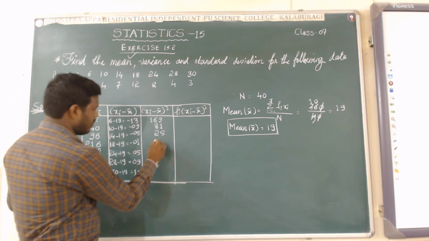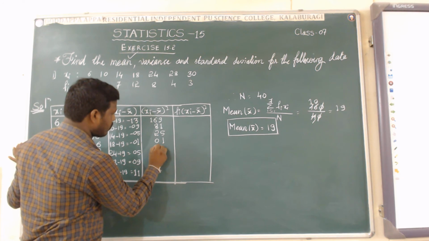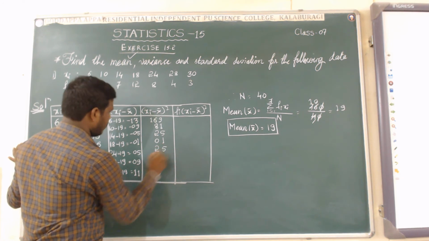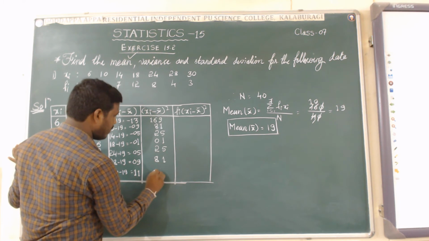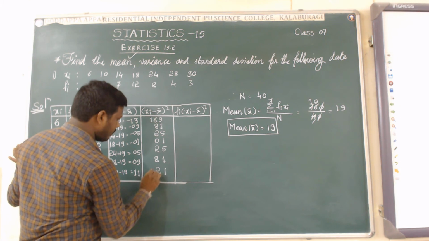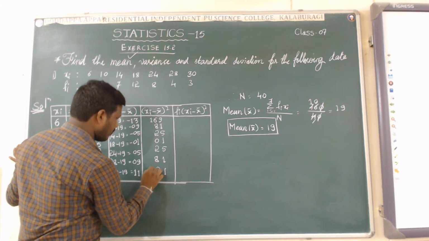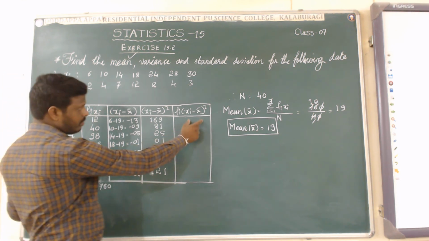And it is 0, 1. Square of 1 is 1. Square of 5 is 25. Square of 9 is 81. Square of 11 is 121. Then we want these values.